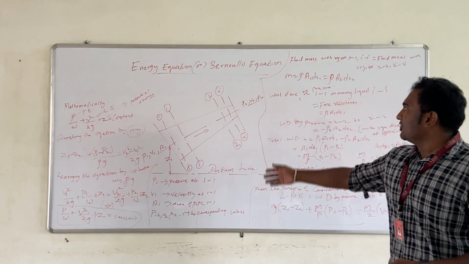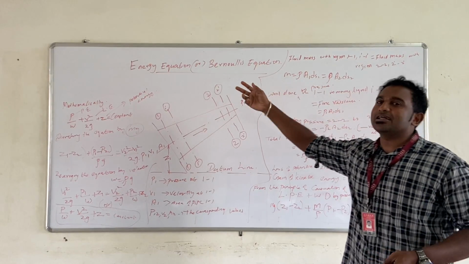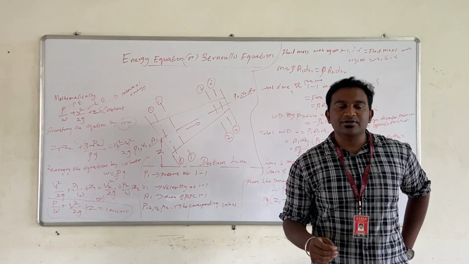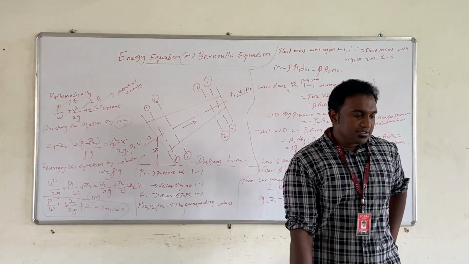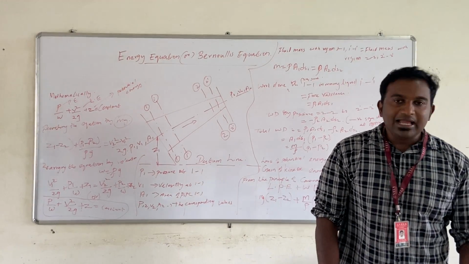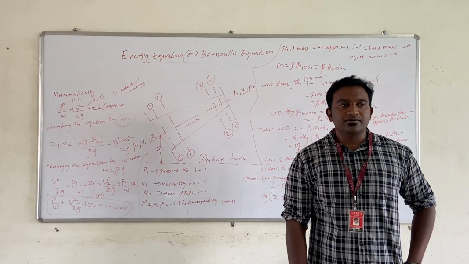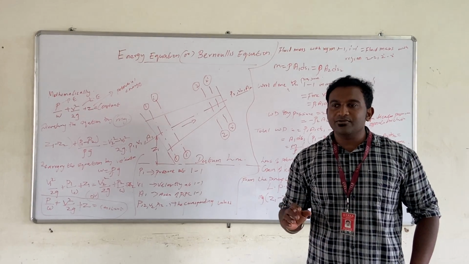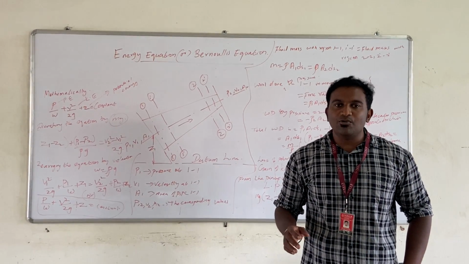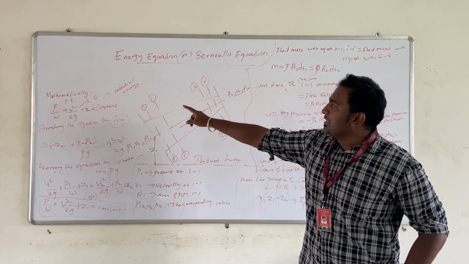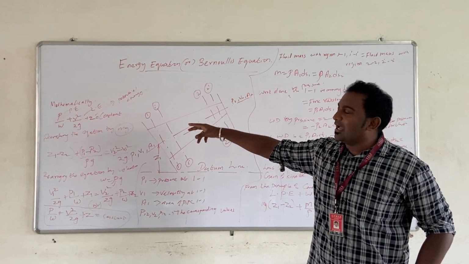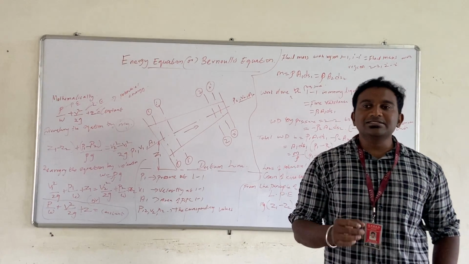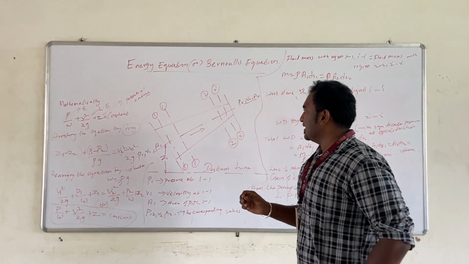Now we are going to see Bernoulli's equation. Another name for Bernoulli's equation is the energy equation. In an ideal flow of an incompressible fluid, when the flow is steady, the potential energy, kinetic energy and pressure energy together remain constant. This is the main principle of Bernoulli's equation.